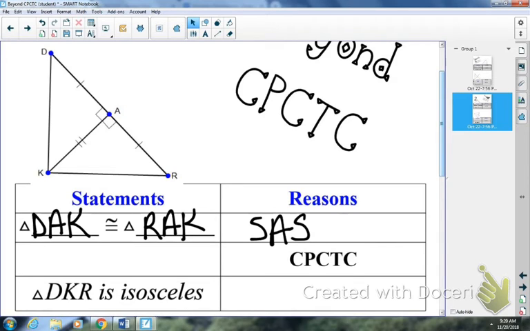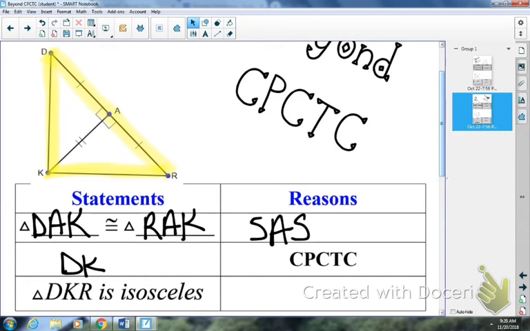Okay, now, to think about the CPCTC step, we want to end with triangle DKR being isosceles. So if I highlight triangle DKR, that's the big triangle in the picture. No offense to Logan, but somebody else besides Logan, what sides would be congruent then? Okay, DK and RK. So that's going to be my CPCTC step.